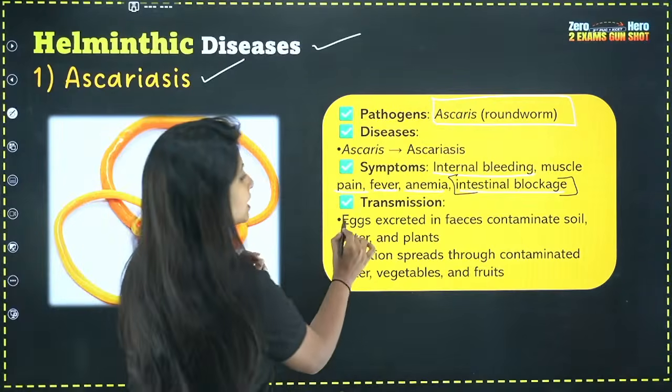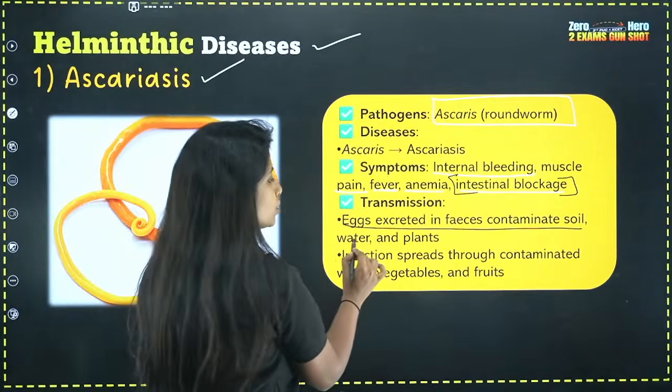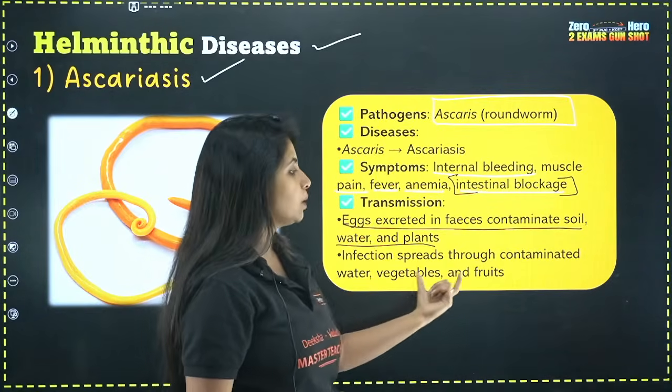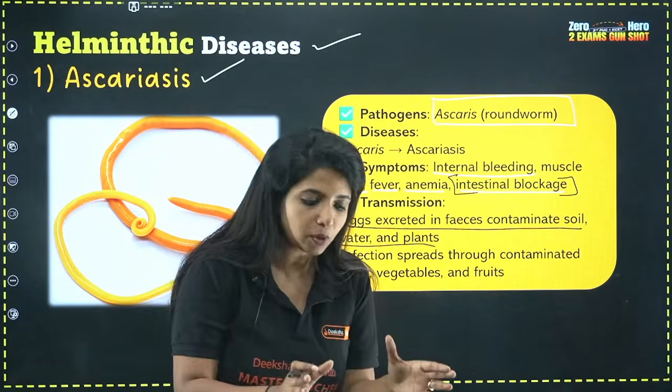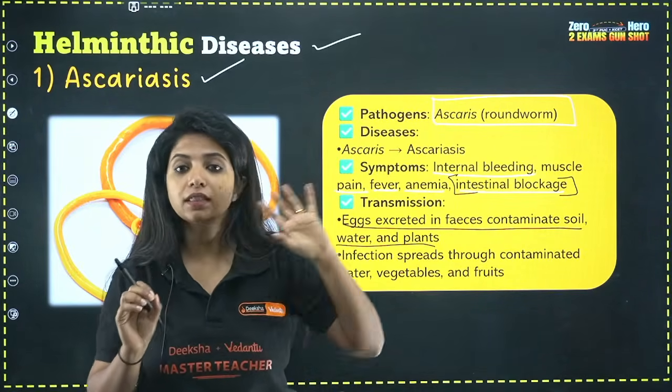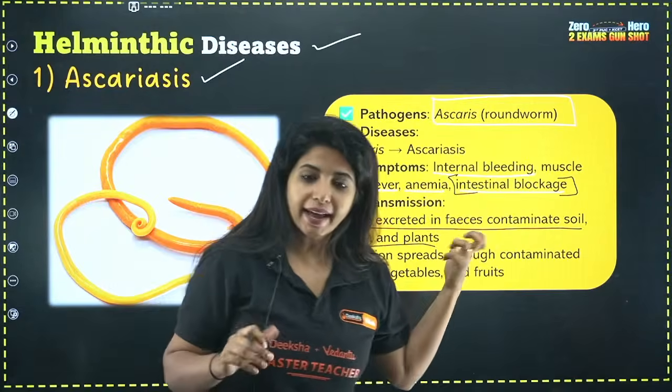Again, eggs excreted in the feces contaminate the soil, water and the plants. Infection spreads through contaminated water, vegetables and fruits. So basically, contaminated water and fruits, just like typhoid. So what is going to happen? Over here, in this particular case, this particular guy affects our body.